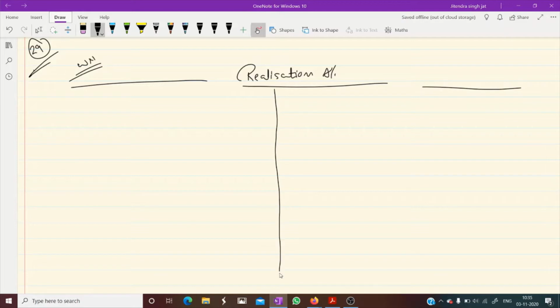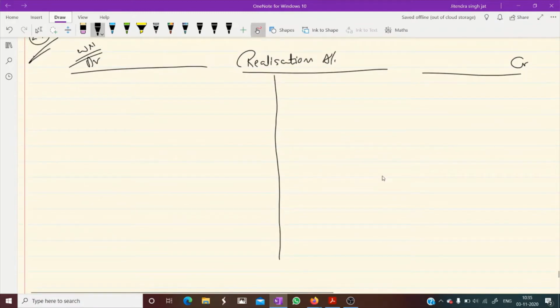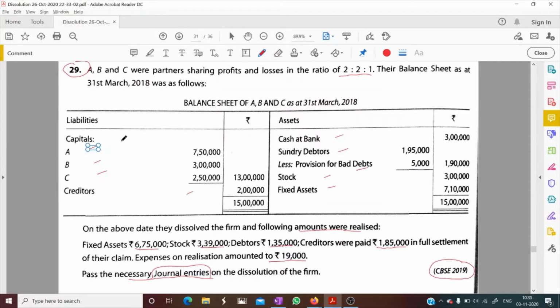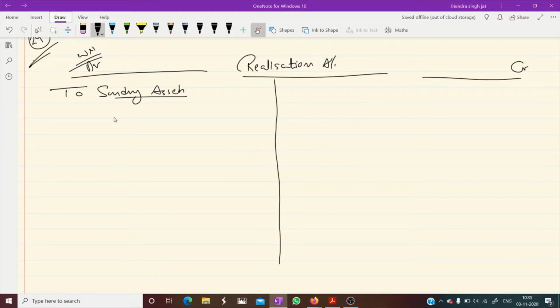Debit side, credit side. First we transfer all the assets to sundry assets. Let's see what is given in assets other than bank. Debtors 1,95,000.